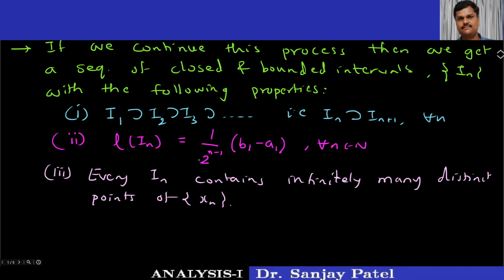So these are the three properties of the sequence In we have constructed, and you can see that it